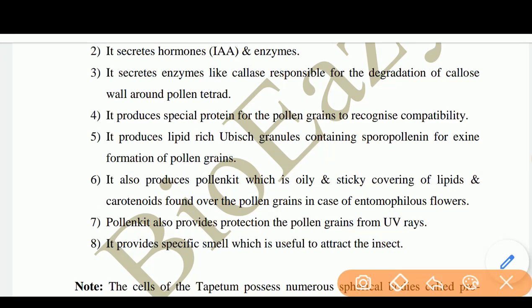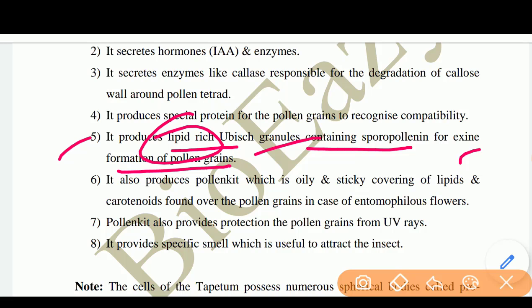Next, it produces lipid-rich Ubisch granules containing sporopollenin for exine formation of the pollen grain. देखिए pollen grain पर 2 कवरिंग होती हैं, outer is exine, inner is intine. तो exine formation जो होता है वो sporopollenin से होता है, और sporopollenin में जो होता है वो Ubisch granules मिलते हैं जिनका formation लिपिड से होता है.